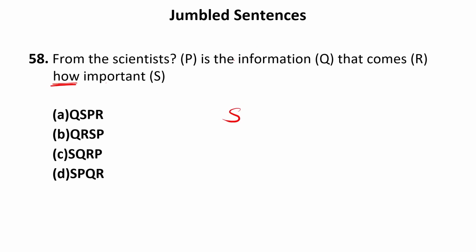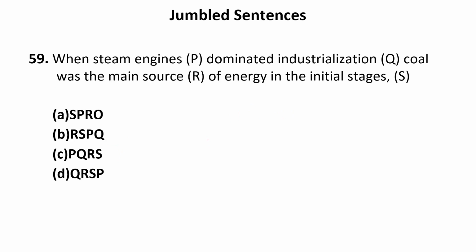S will be the first sentence: how important is the information that comes from the scientists. Obviously, P will be the end of the sentence because it has the question mark. So SQRP, or, how important is the information? Yes, this is given in option number C. It means our answer is C. Yes, of course, the answer is C.